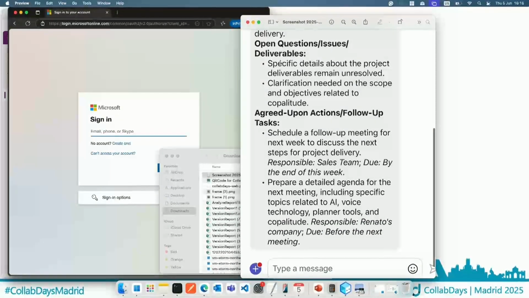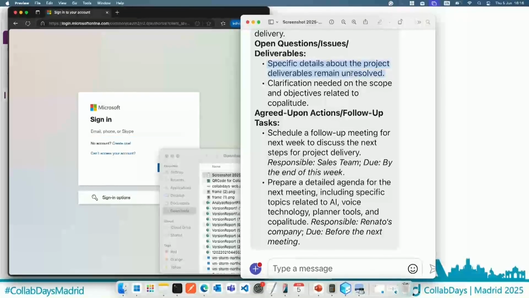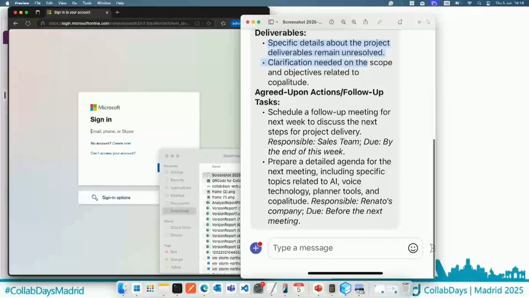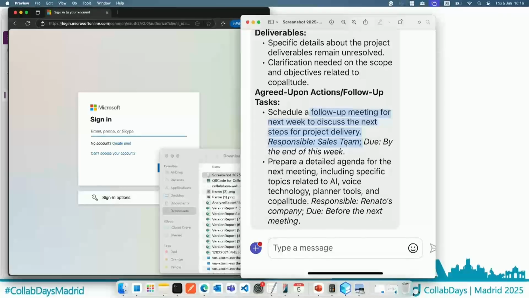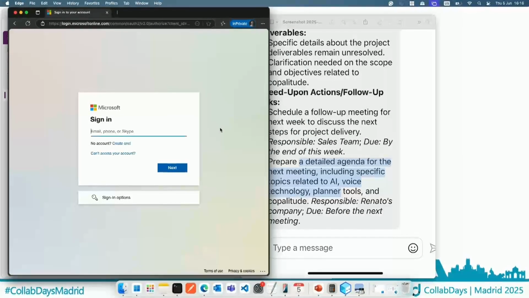Questions and issues, deliverables, so specific details about the project deliverables remaining unresolved, and also the next steps, the follow-up with the client. So a meeting next week with the sales team, prepare the detailed agenda for voice AI and so on. So in this case, we can just connect things by just sending a message to the AI.